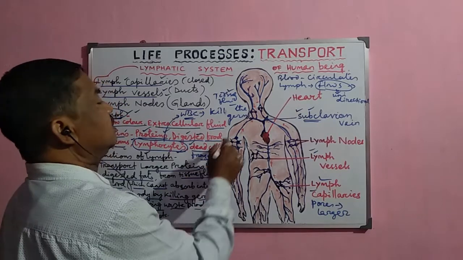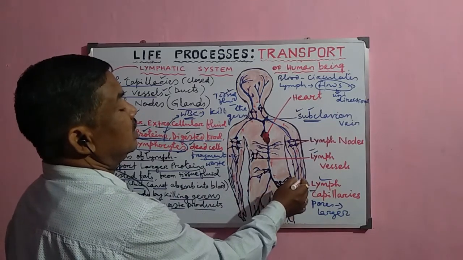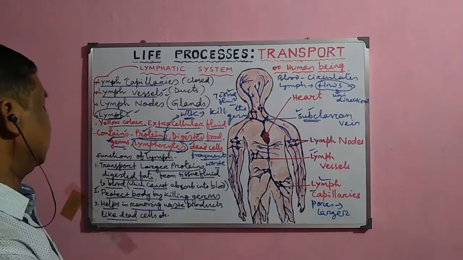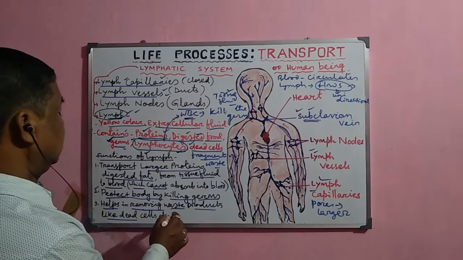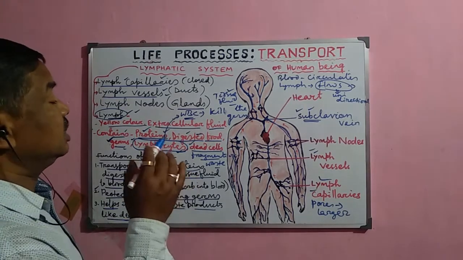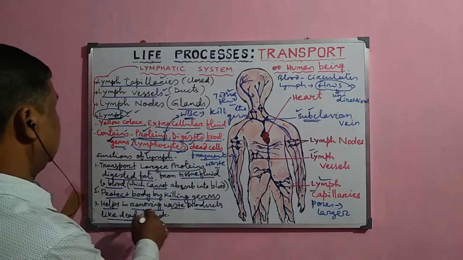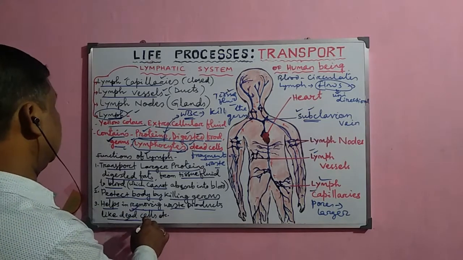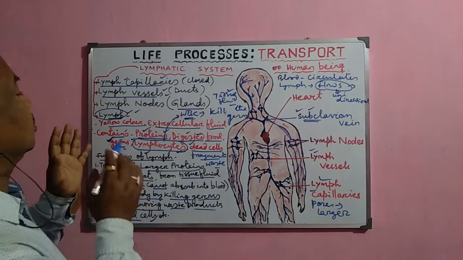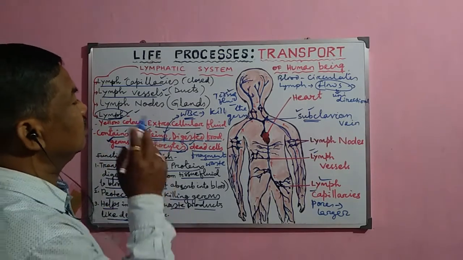When these fragments enter into the lymph duct or lymph vessel, they are normally removed by the lymph. So that is why the lymph helps in destroying these dead cells and the fragments of dead cells. So these are some of the important functions of the lymphatic system in human beings.